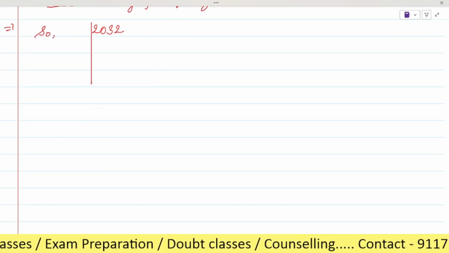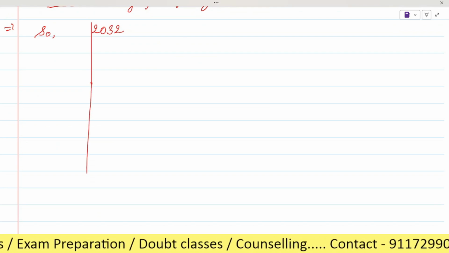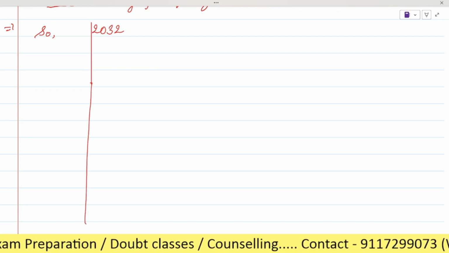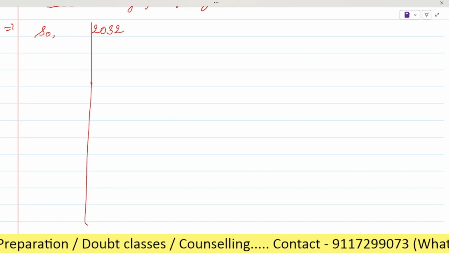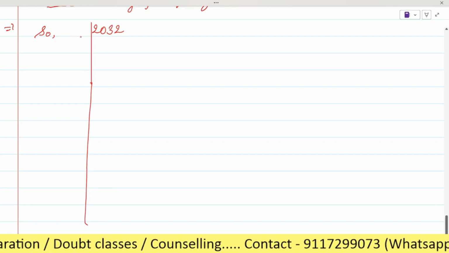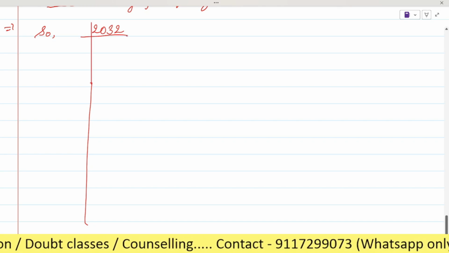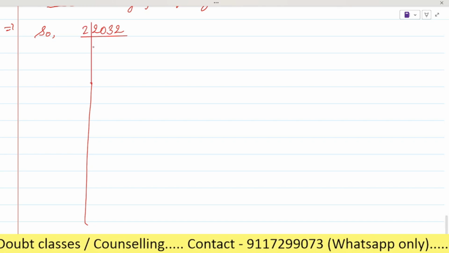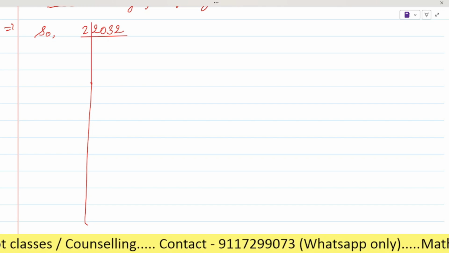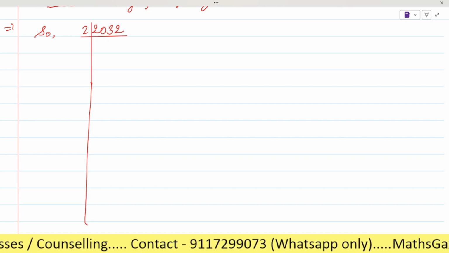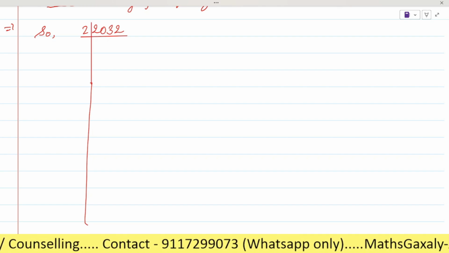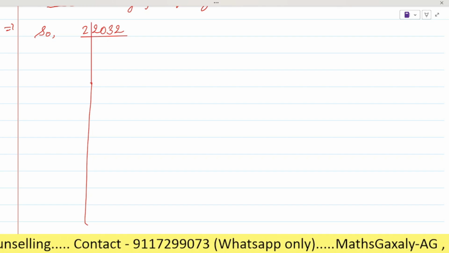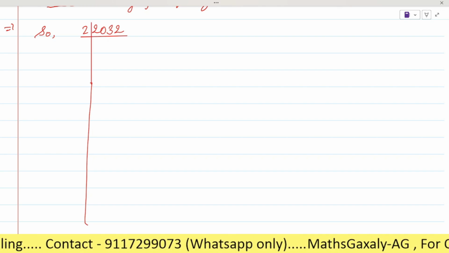Let's see here. First we can prime factorize it with 2, which will give 1,016. So first we will do it by 2. We have to just divide by 2, okay? Yes, sir. Then we get 1, 0, 1, 6.